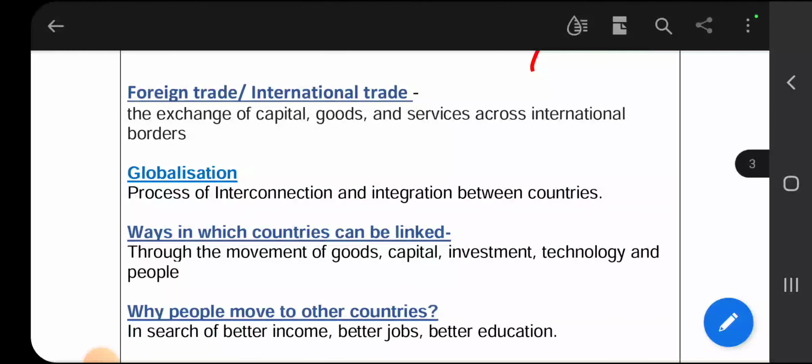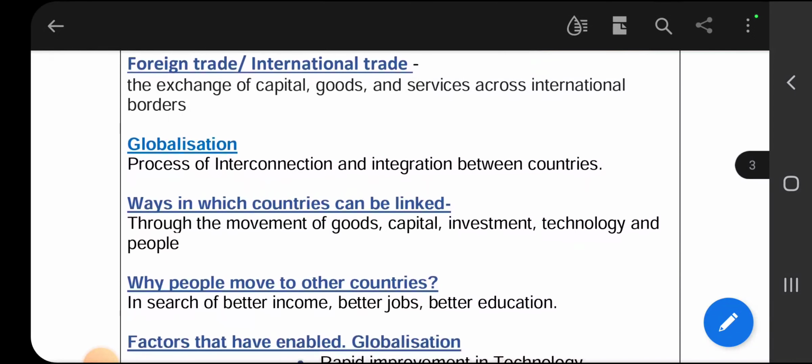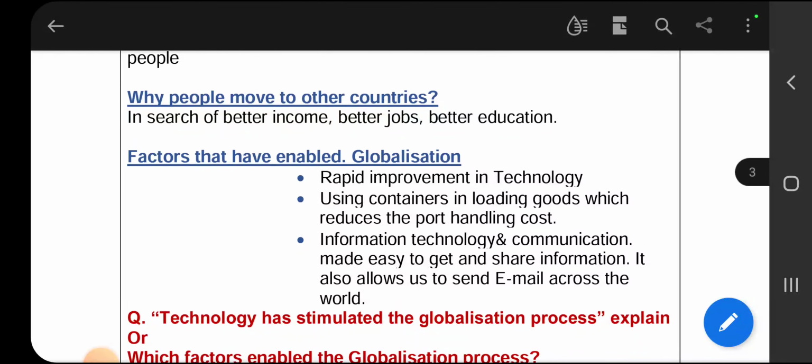Exchanging goods across international borders is called foreign trade. Globalization means interconnecting the countries. We connect the countries by moving goods, capital, investment, technology and people. And why do people move? Actually they move to get better opportunities.